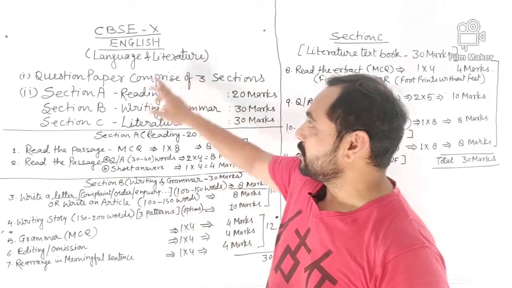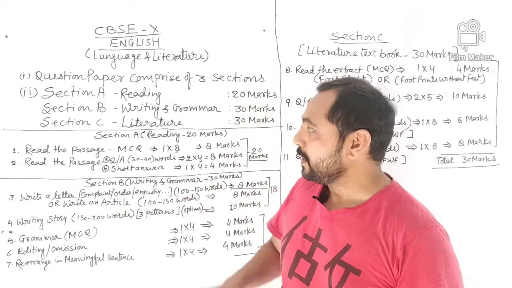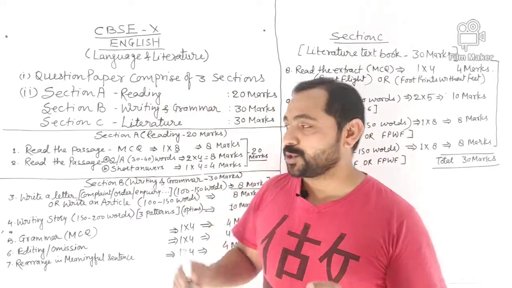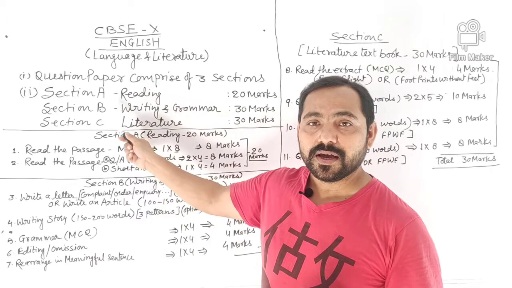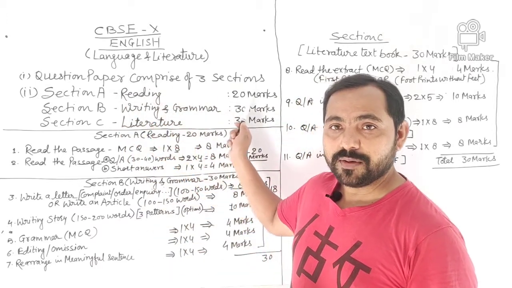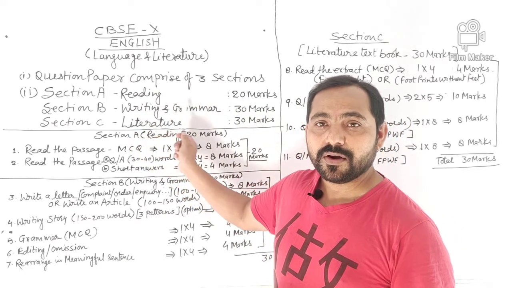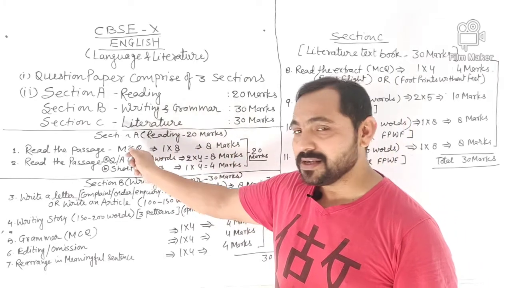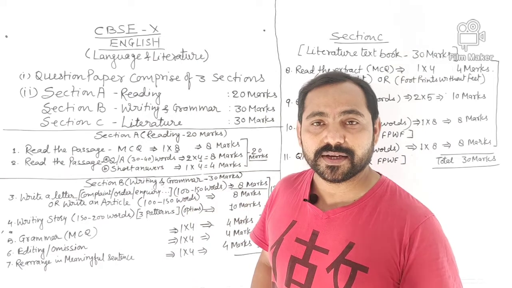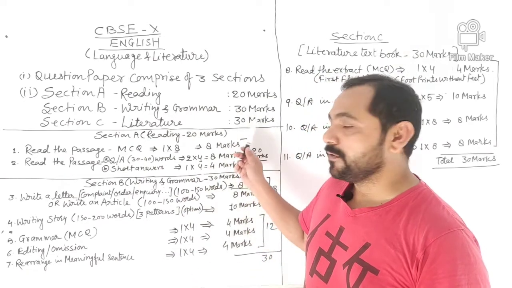First of all, CBSE Class 10th English Language and Literature. The question paper comprises three sections, that is section A, section B and section C. Section A is reading, which is of 20 marks. Section B is writing and grammar, of 30 marks, and section C is your literature, which is from your prescribed textbooks, that is First Flight and Footprints Without Feet, and that is of 30 marks.